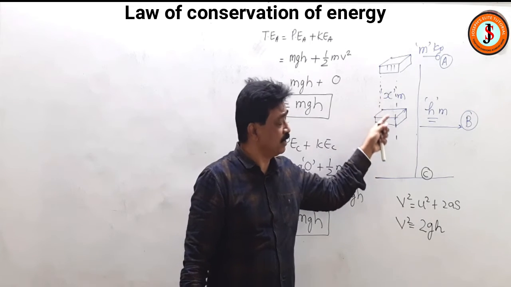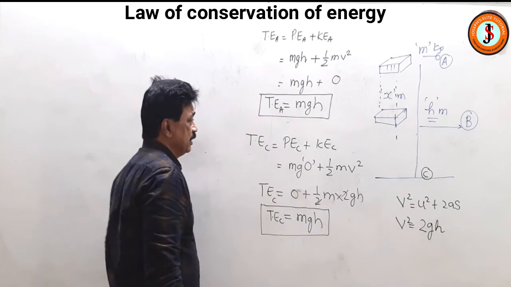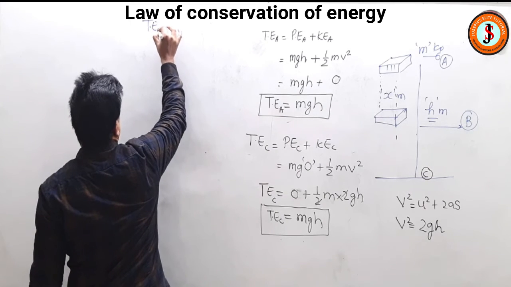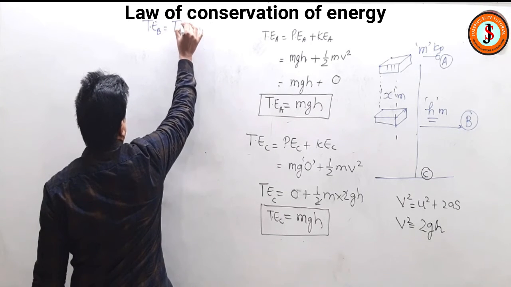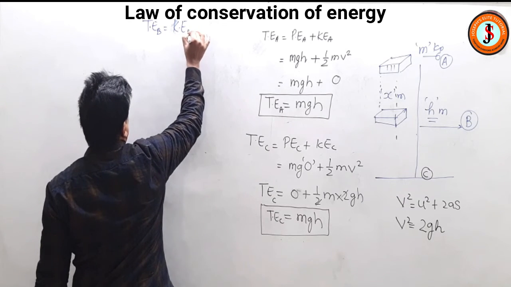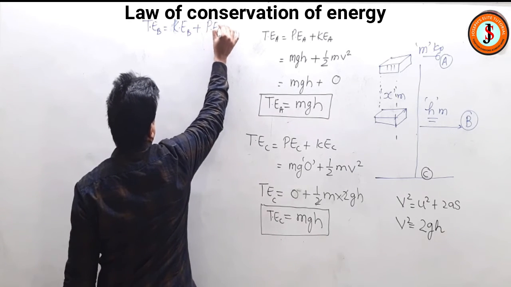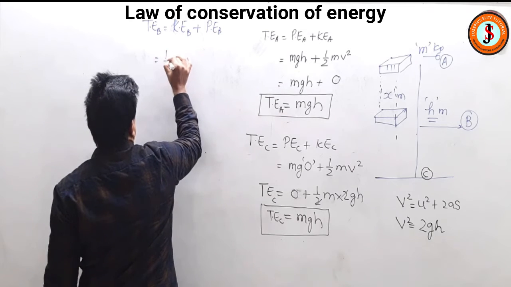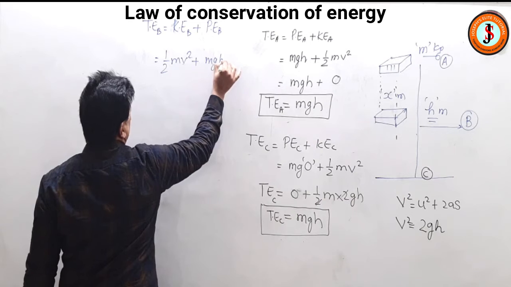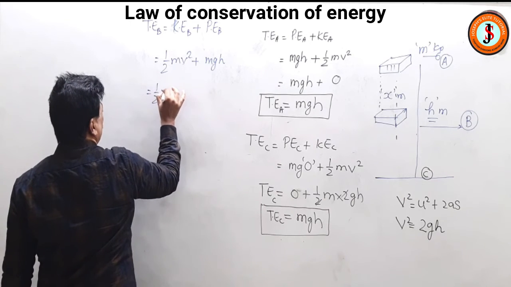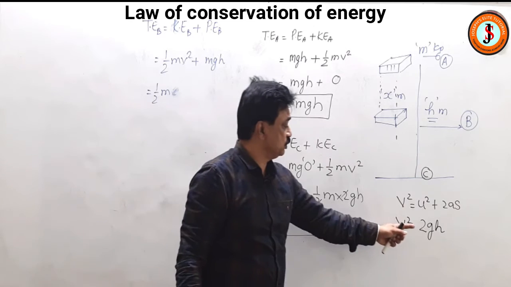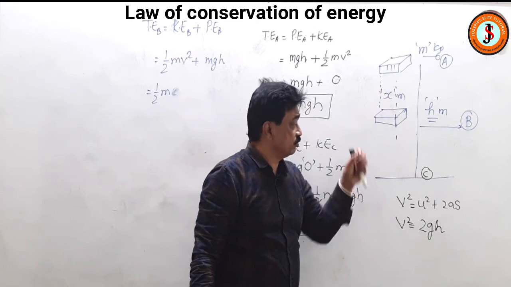Now suppose in between I have to take. So total energy at C, at B. Total energy at B, what will it be? Total kinetic energy at B plus potential energy at B. So kinetic energy will be half mv square and potential energy will be mgh. Now half mv square. Now what is v square? V square is 2 into g into the distance which it has fallen.